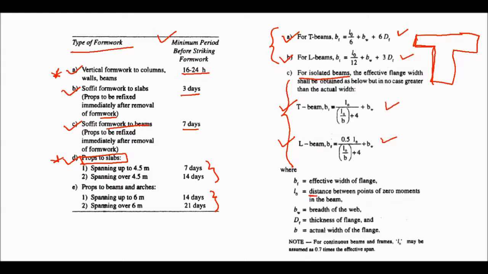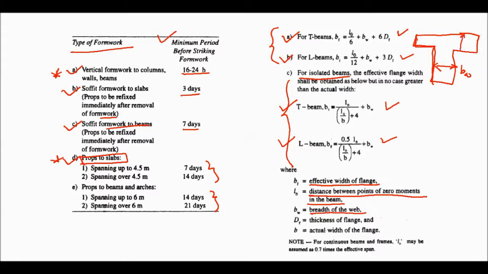And what is L0? L0 is the distance between points of zero moments in the beam, okay. This is L0. And bf is the effective width of flange that we need to determine. bw is the width of web, and Df is the thickness of flange.